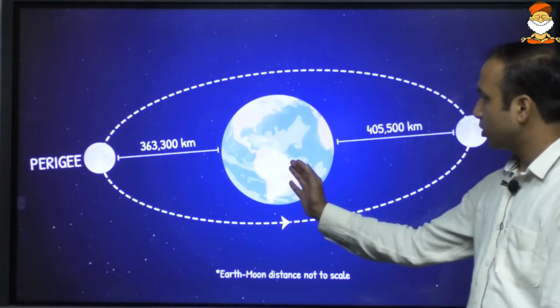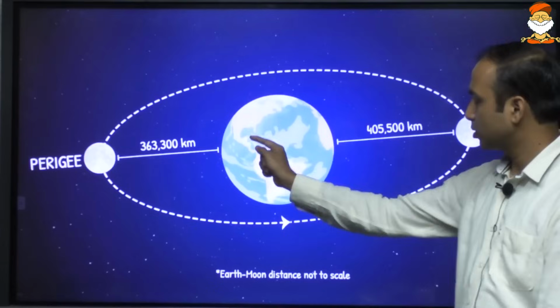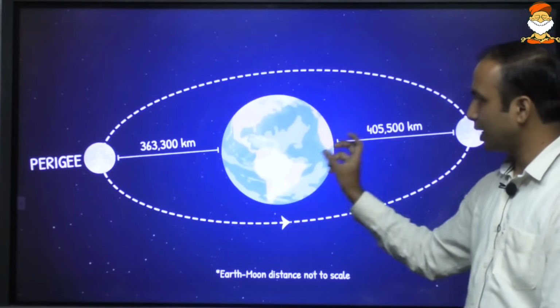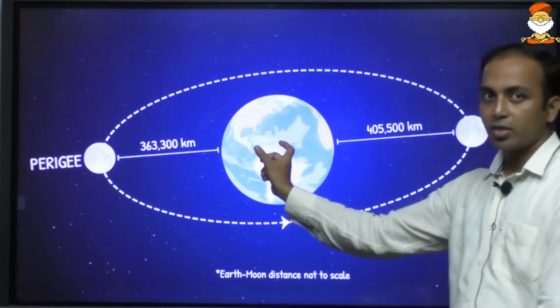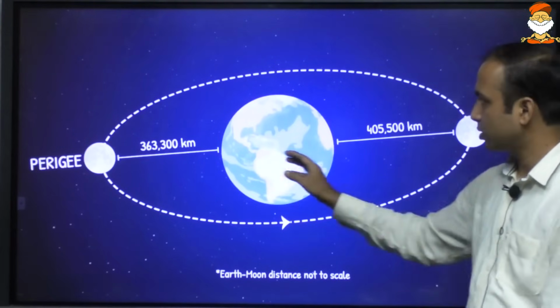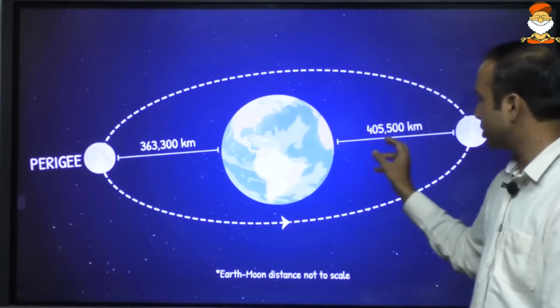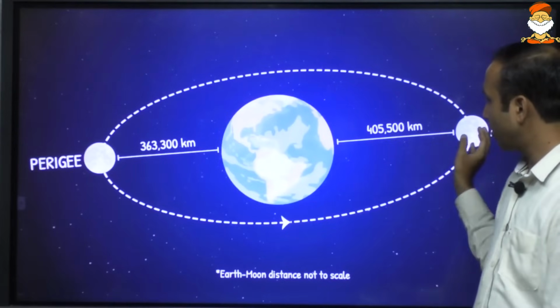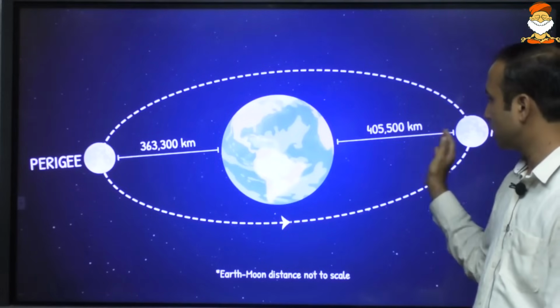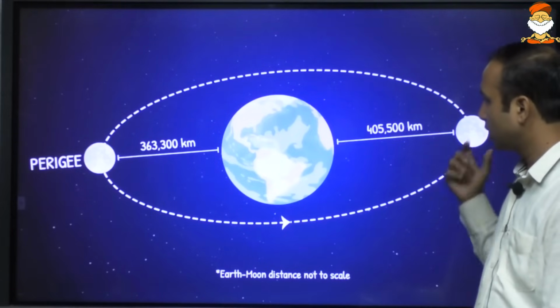So with respect to the moon and the earth, the moon is also revolving in an elliptical orbit, which means the distance is not constant. It is 3.6 lakh kilometer when it is closest, known as perigee. It is 4.05 lakh kilometer when it is furthest. Okay, that is the apogee.